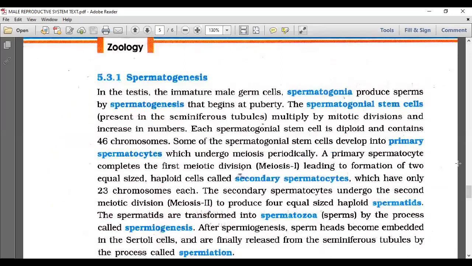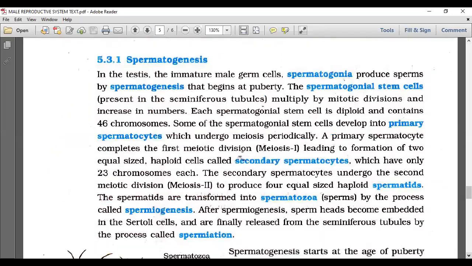This is the part from which 90% of questions will come, all possible applications from here itself. In the testes, immature male germ cells, what do you say them as? Spermatogonia. Immature male germ cells, which we say spermatogonia. Okay, I am writing along the side.